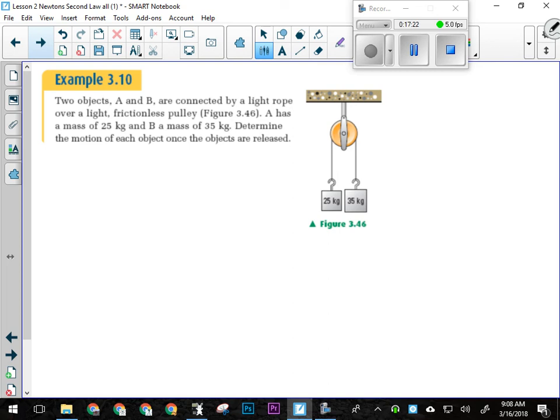It's a frictionless pulley, so there's no friction. They tell us that in the question. We just said the force acting here is gravity. So the force of gravity acts on both of them. There's a force of gravity on the 25, that should be shorter, and a force of gravity on the 35.